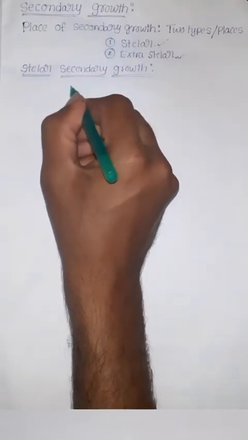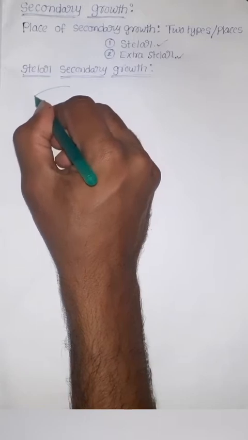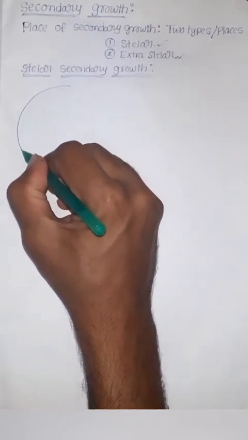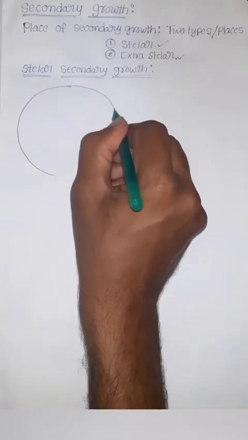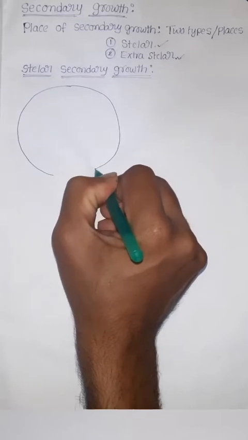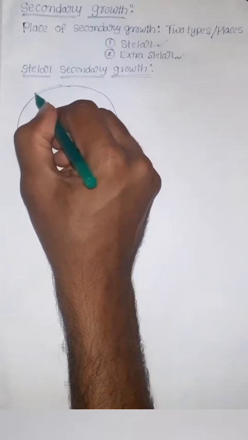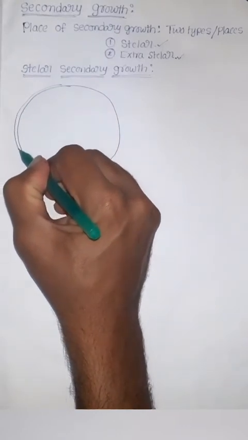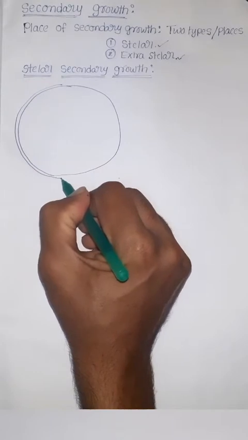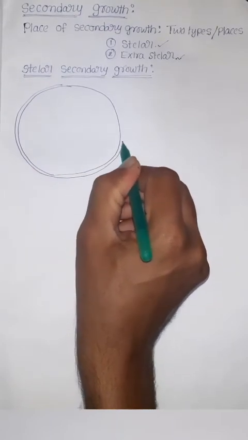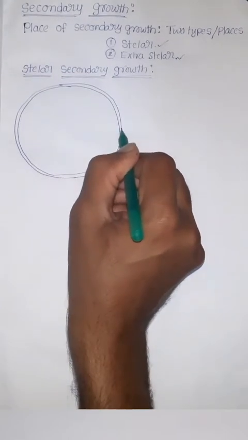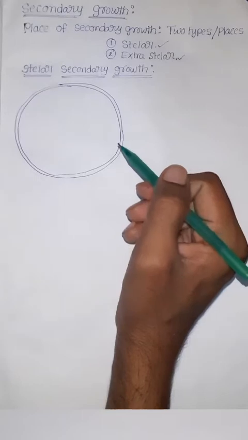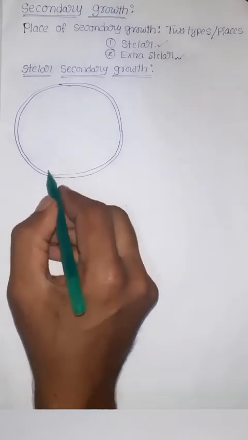Now again I am drawing a transverse section of a primary stem. It is an outline. We have to consider this line as epidermis. This is the epidermis, the outermost layer in the dicot stem, which has one layer of cells.